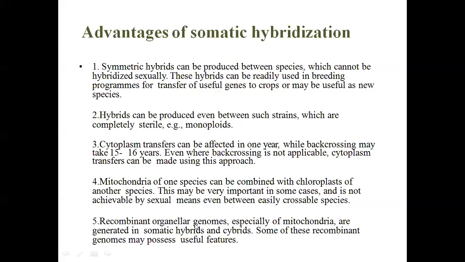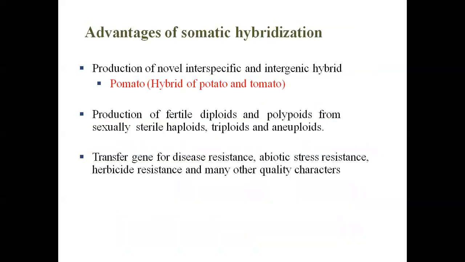And the recombinant organelle genome, so these are all the mitochondrial, chloroplast, plastid, or even ribosomal genome. And production of novel interspecific, intergeneric hybrids, novel means a completely new one. Like the pomato is the example, a hybrid of potato and tomato. Potato and tomato hybrid is pomato. So don't forget, it's very important. And production of fertile diploids, polyploids. I think polyploids were already taken by Sayantan sir.